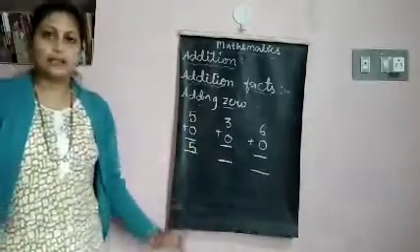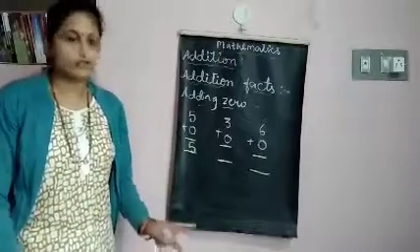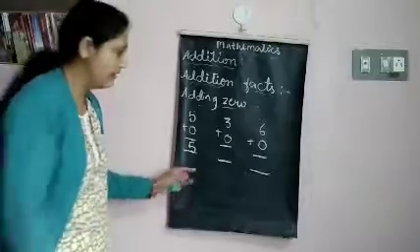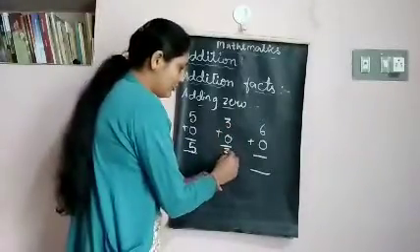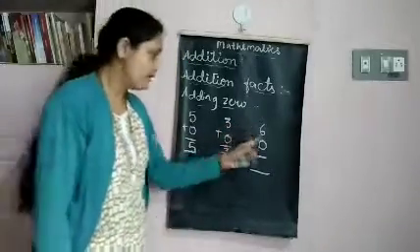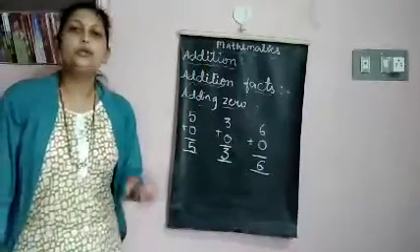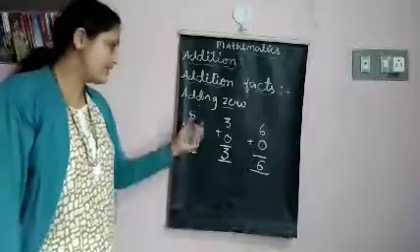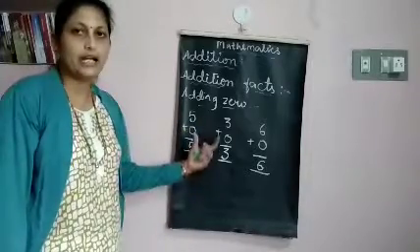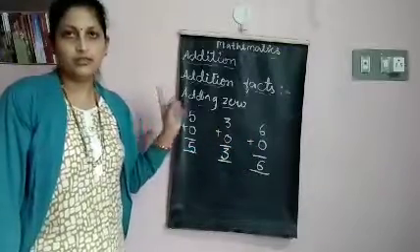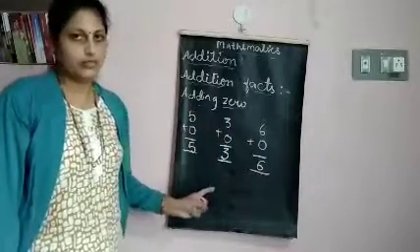So 0 means empty. We are not adding anything. So the number remains same. 5 plus 0 is 5. In the same way, 3 plus 0 is 3. 6 plus 0 is 6. When we add 0 to a number, we get the same number. Means the number itself. Clear?